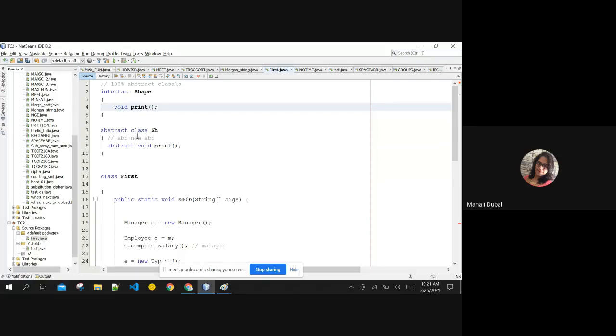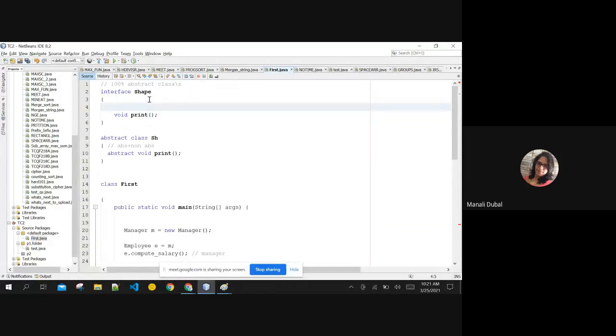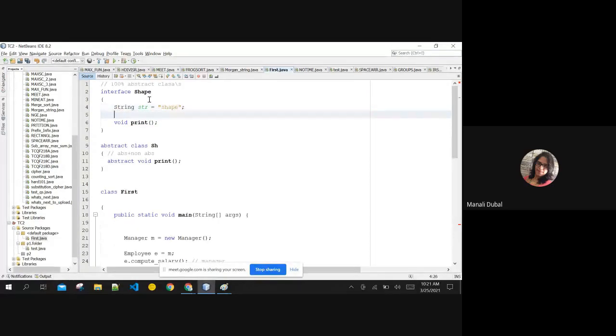These differences are important from an interview point of view, not from a programming point of view. From an interview point of view, these kinds of differences are very important. That is the first thing. Second thing, whatever variables I'm creating here. Say for example, I'm creating a string variable, simply naming it shape. A simple variable is there.